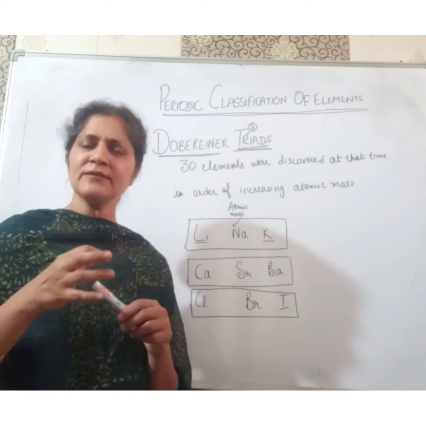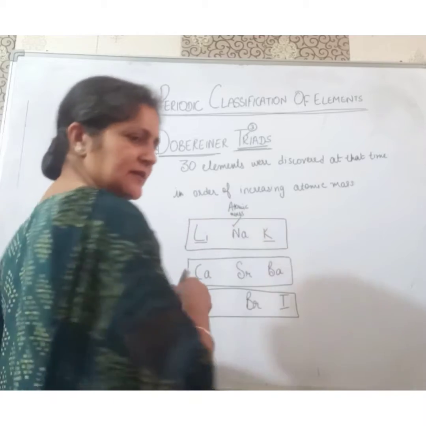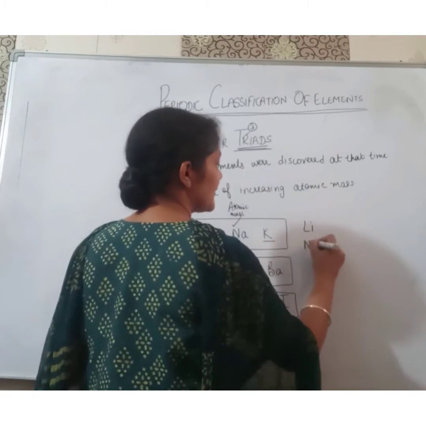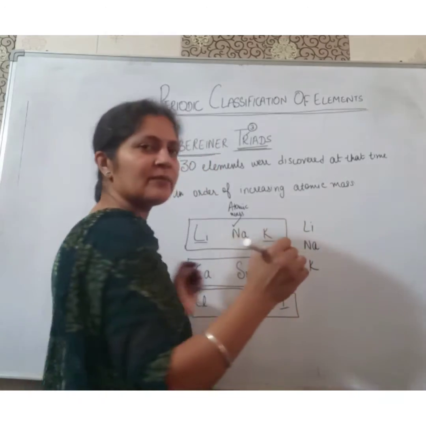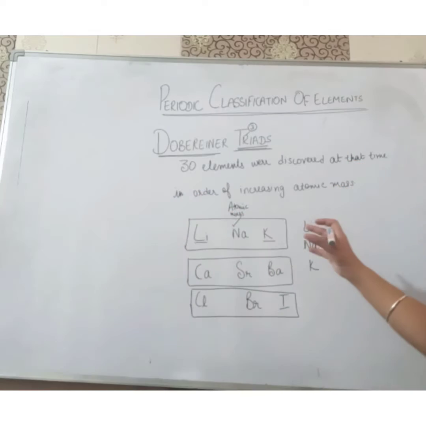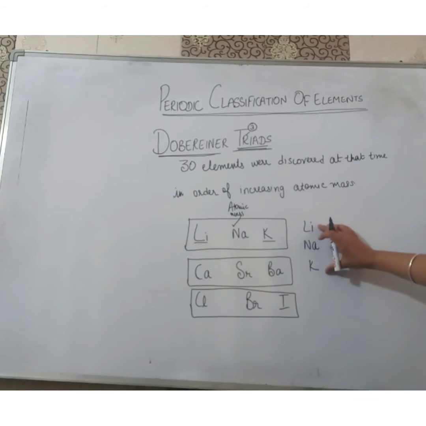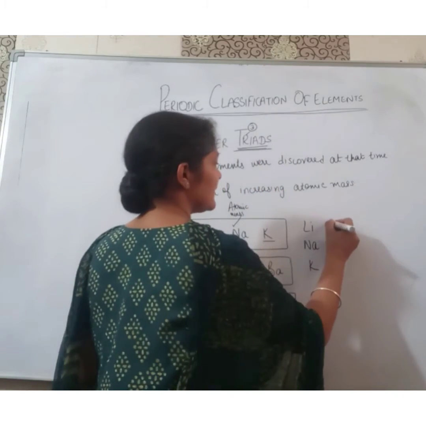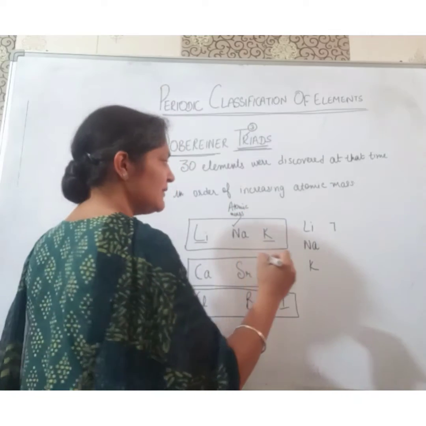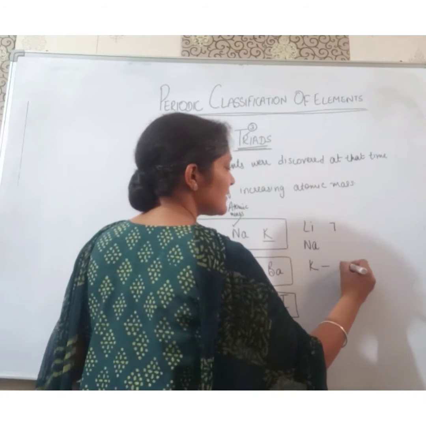Now we will solve this. We will take the example of the first group, that is lithium, sodium and potassium. We will calculate and see how the arithmetic mean of the first and third element is equal to the atomic mass of the second element. Now the atomic mass of lithium is 7, and that of potassium is 39.